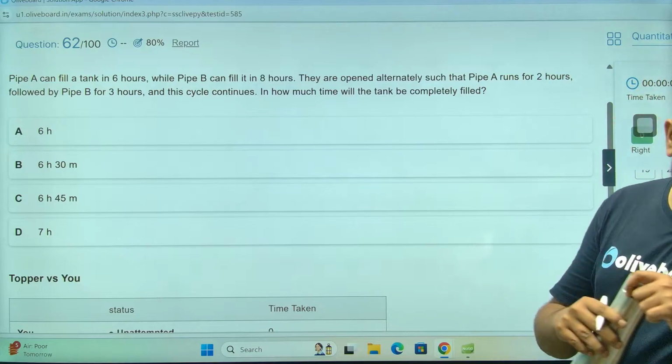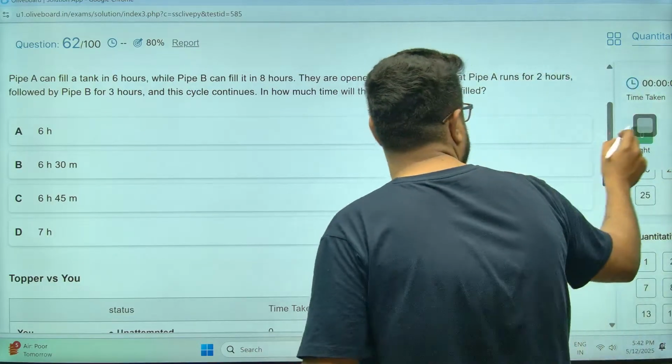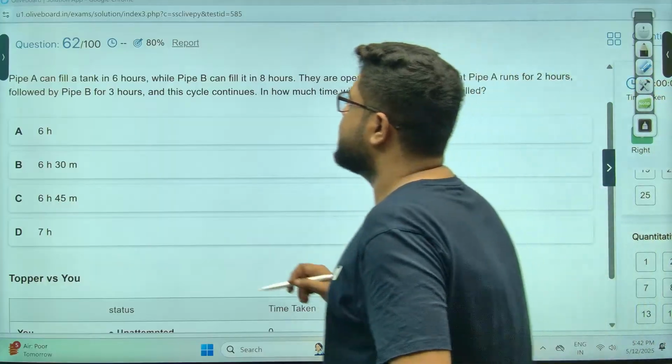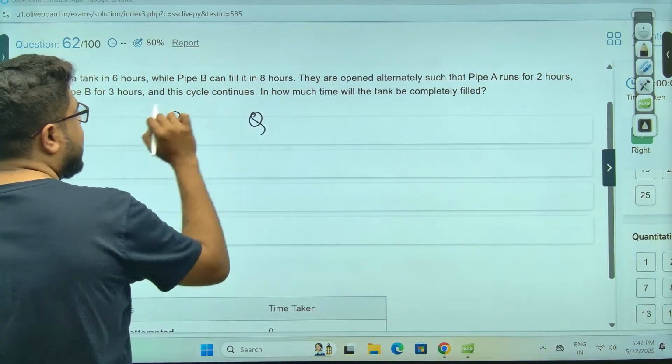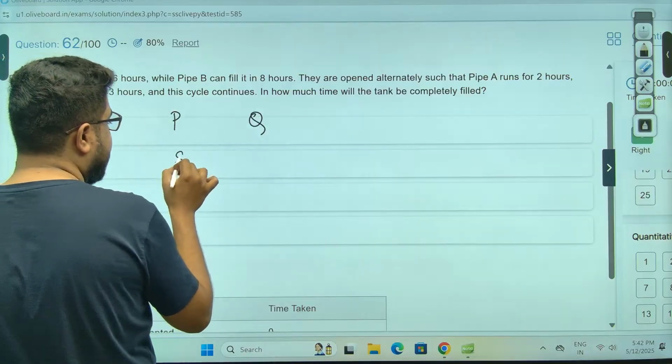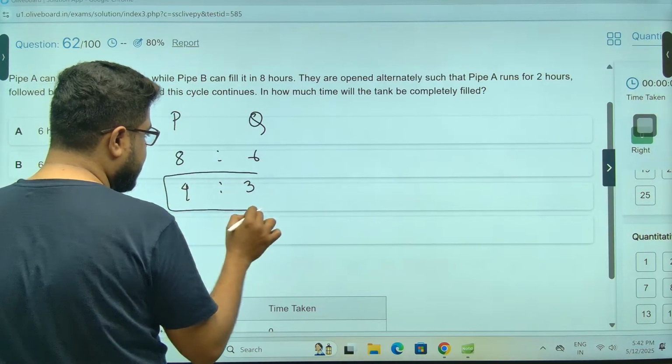Pipe A 6 hours, pipe B 8 hours. Chalo sir. Sir, efficiency ratio of A and B. Sir, 1 by 6, 1 by 8. Meaning, sir, 8 ratio 6, or you can say 4 ratio 3. Sir, total volume of the tank.